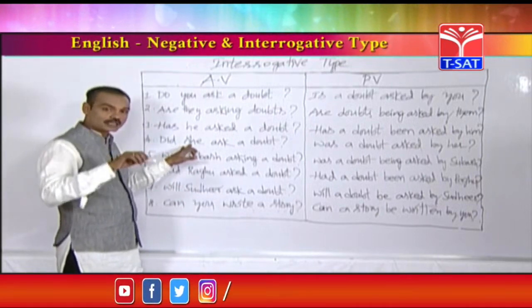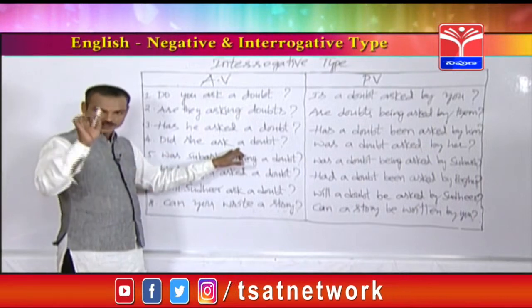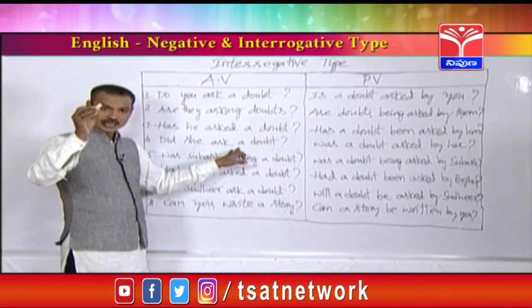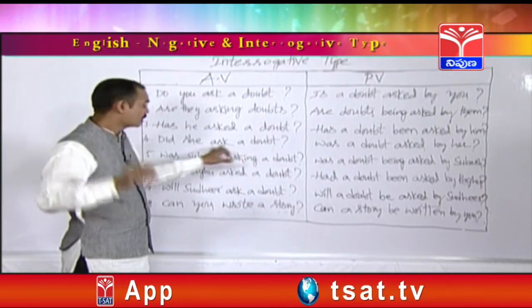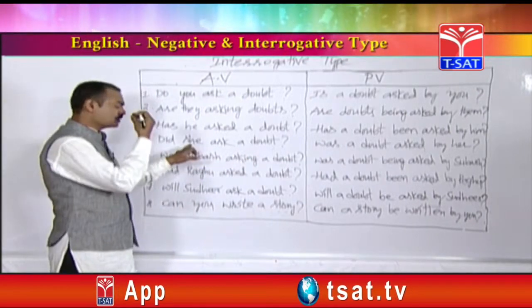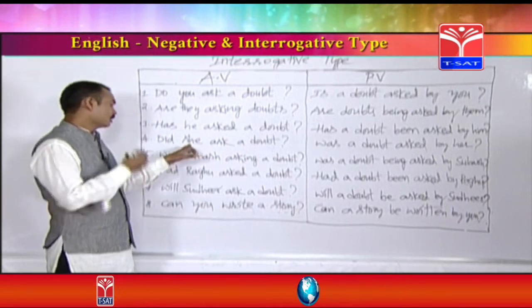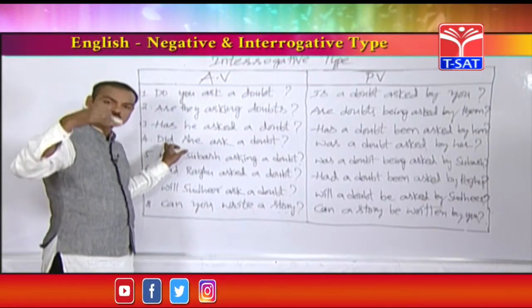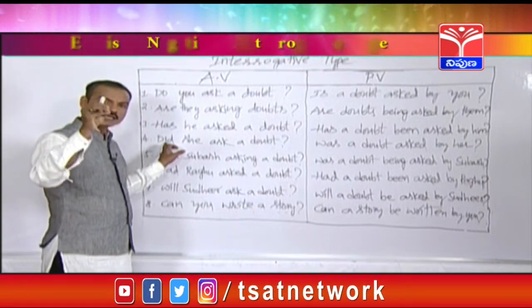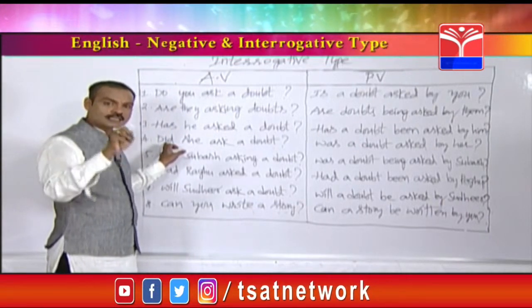How can you know that it is from simple past? In simple past, an interrogative sentence always starts with did. Whatever the subject it may be, before any subject we can use did. Before I, we, you, they, he, she, singular and plural. Any subject should be started with did in simple past.